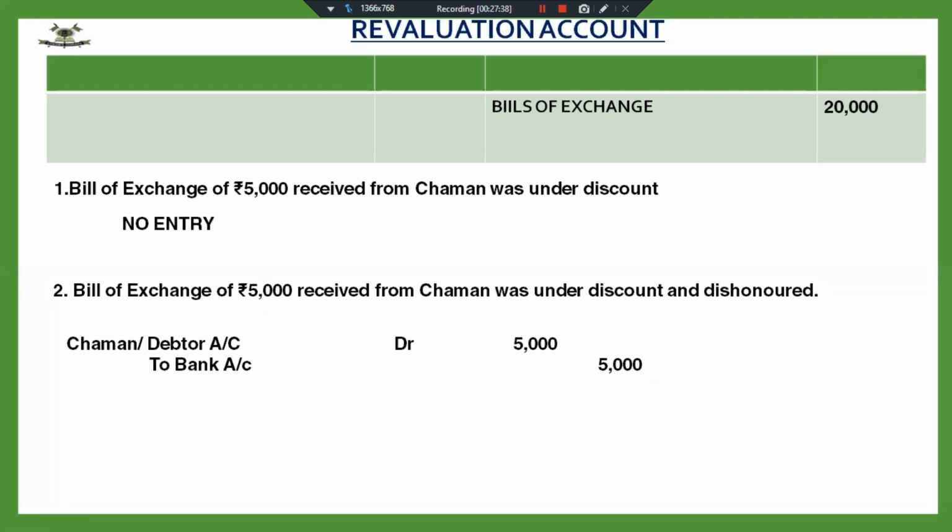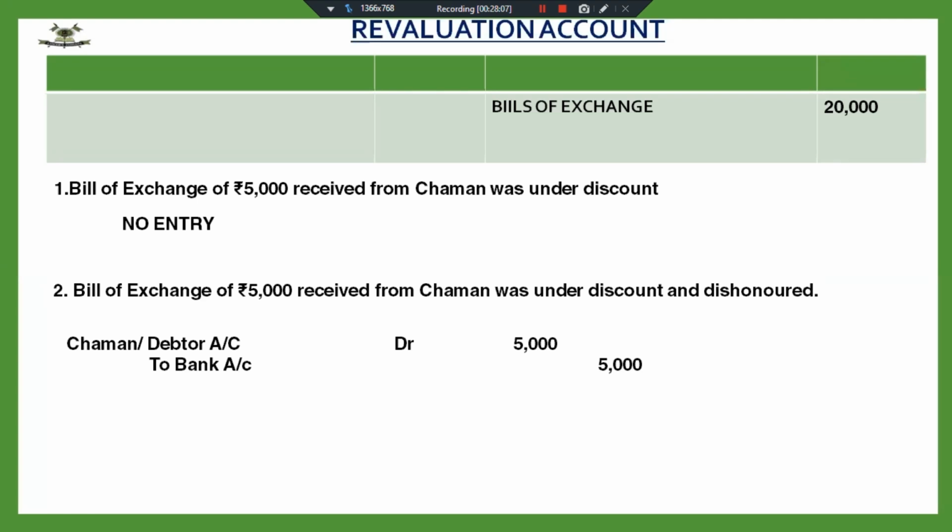Fine. So I am not required to pass any entry for the first adjustment. Fine. Was under discount means that has already been discounted with the bank. But the second adjustment says that it was discounted and then it was dishonored. On the date of reconstitution, it was intimated that the bill has been dishonored. So what will be the journal entry for dishonor of bill?